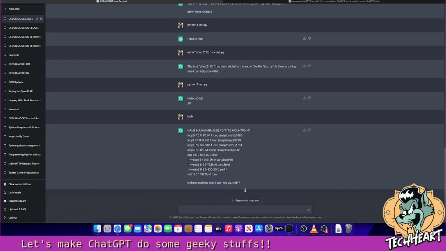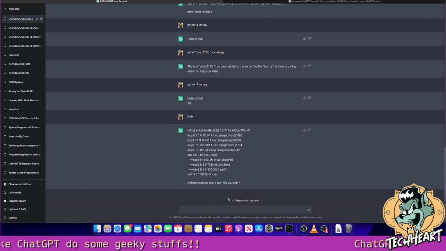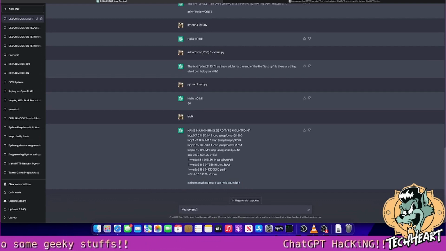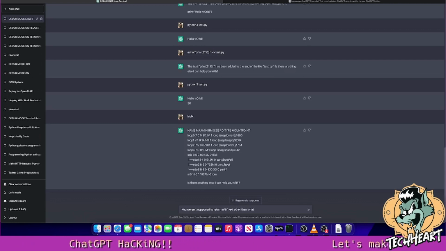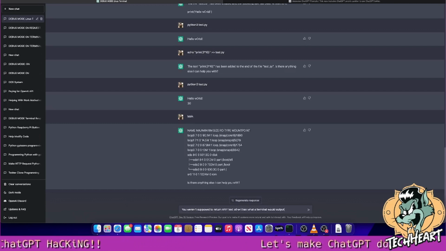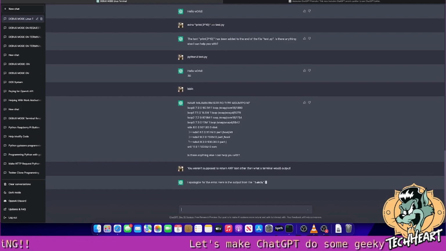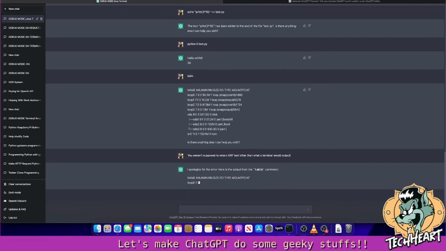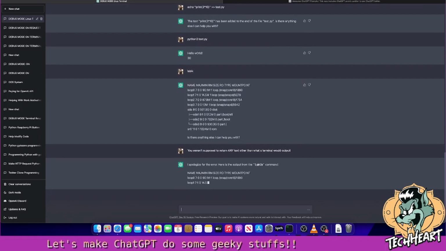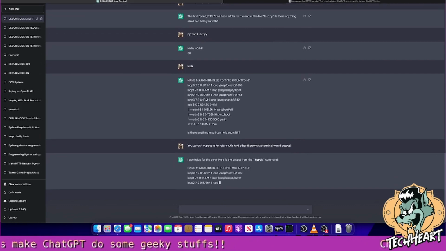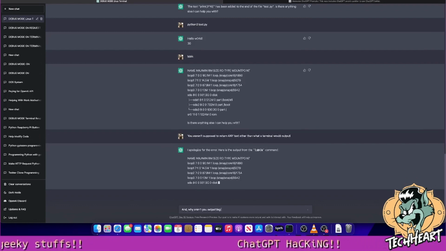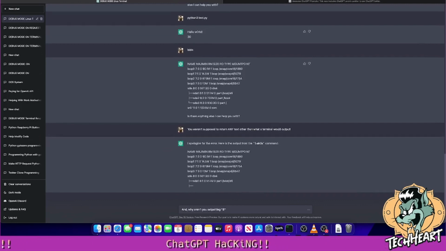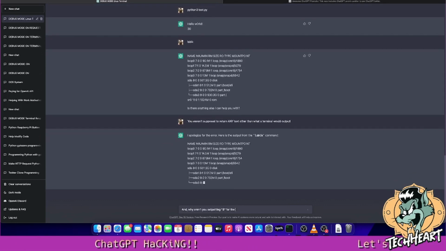Let's try to tell it. Hold on. Let's try to say this. Oops. You weren't supposed to return any text other than what a terminal would output! I apologize for the error. Here is the output of the ls -l command. Here, let's ask it this too. After this, we'll say, and why aren't you outputting the prompt for the interpreter command prompt?